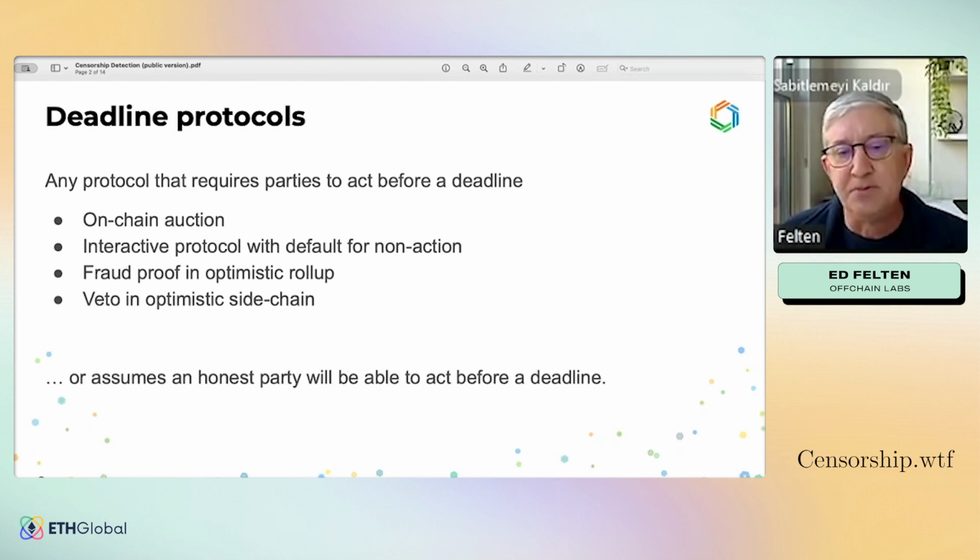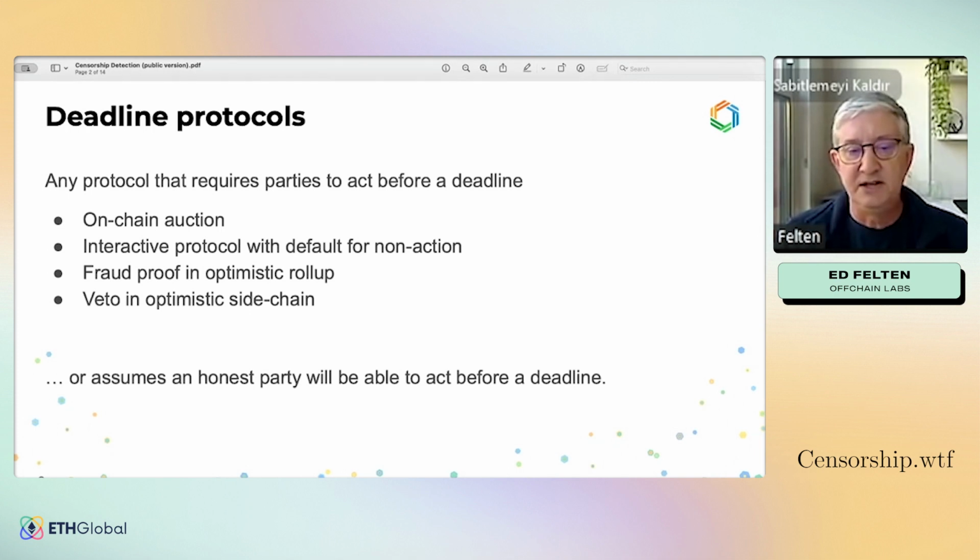Of course, the example that is of most direct interest to me is fraud proofs and optimistic rollups, right? Where some party might make a claim on Ethereum about what is the correct outcome of execution on Arbitrum, and other parties have to respond by a deadline if they think that's wrong.